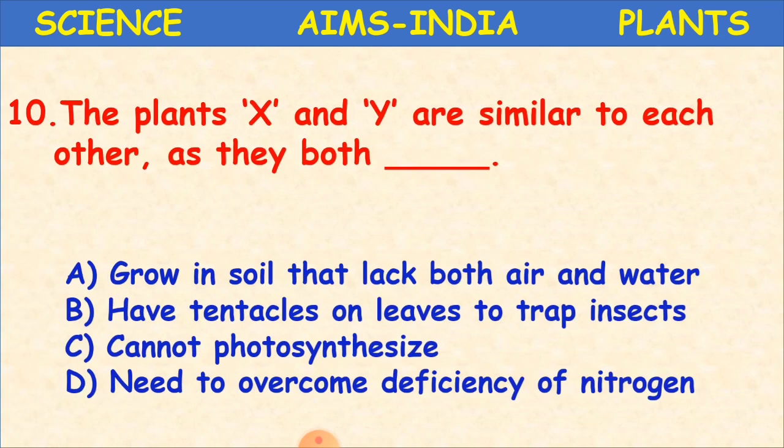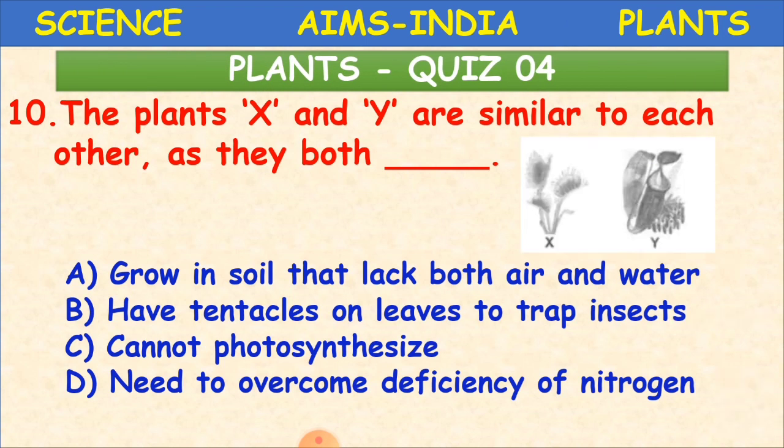The plants X and Y are similar to each other as they both. So here in the picture, you can see X and Y. These are both insectivorous plants.